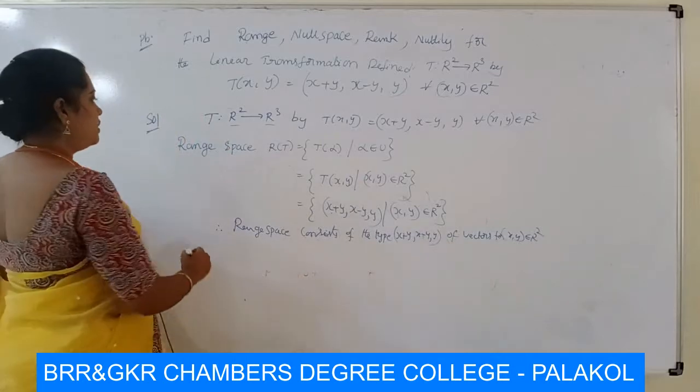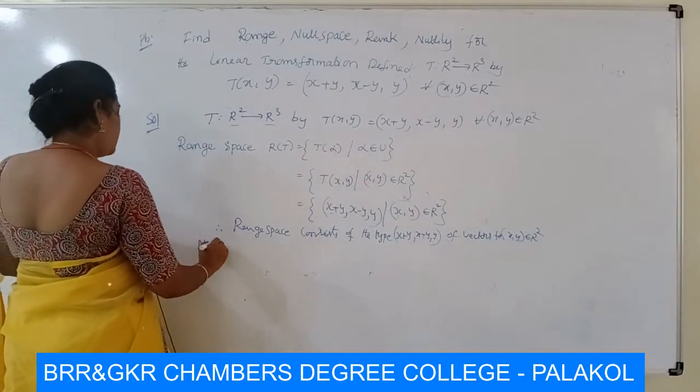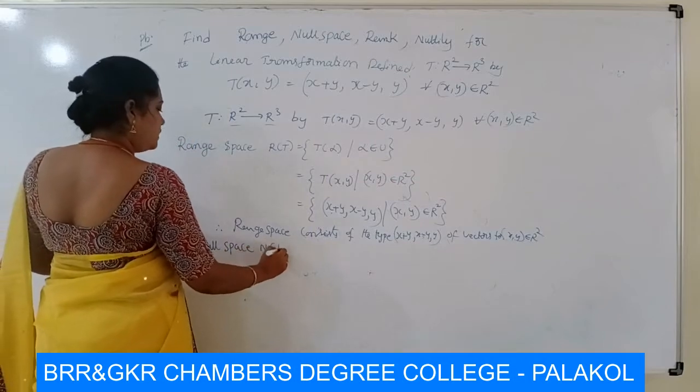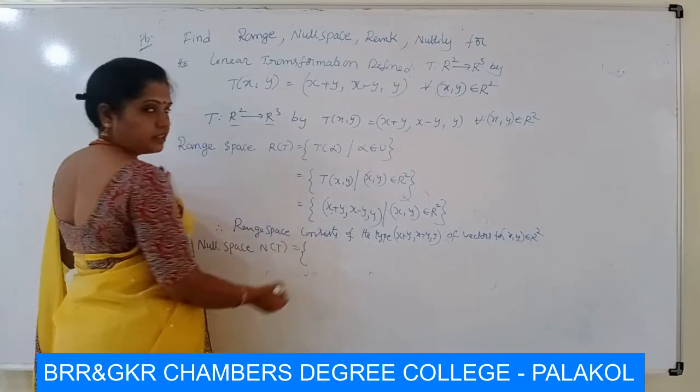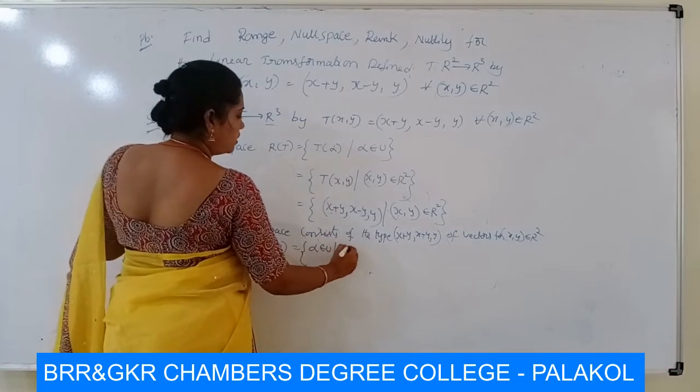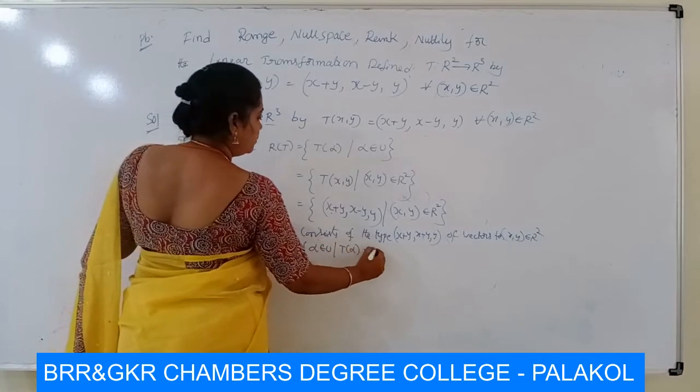Now next, the null space. Null space N of T is defined, by definition, as the set of alpha belongs to U such that T of alpha is equal to the zero vector.